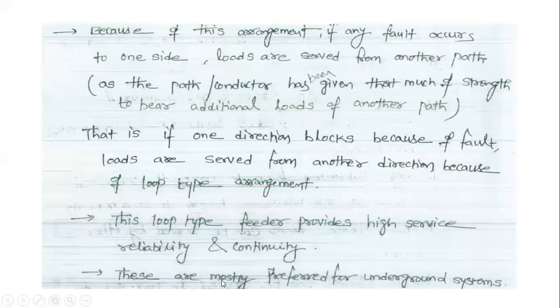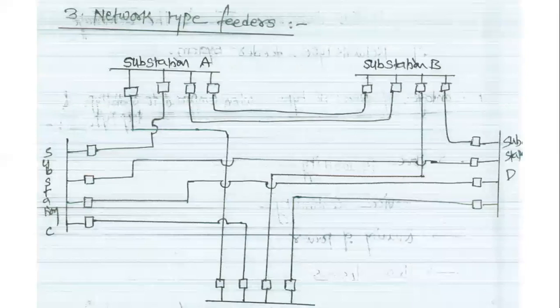This type of design is mostly preferred for underground systems. Why? Because in underground systems we obtain various faults, and fault identification is also difficult. That's why we use loop type feeders, so that we improve the reliability of the service or the operation.